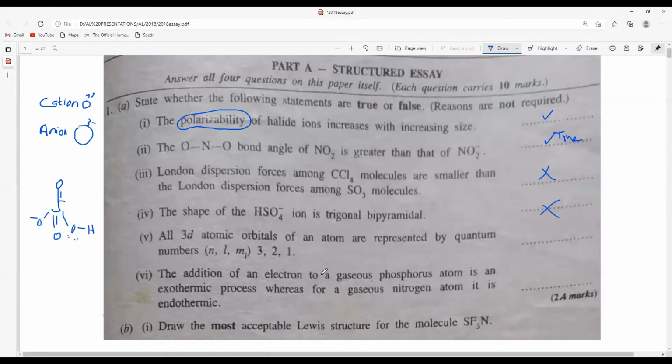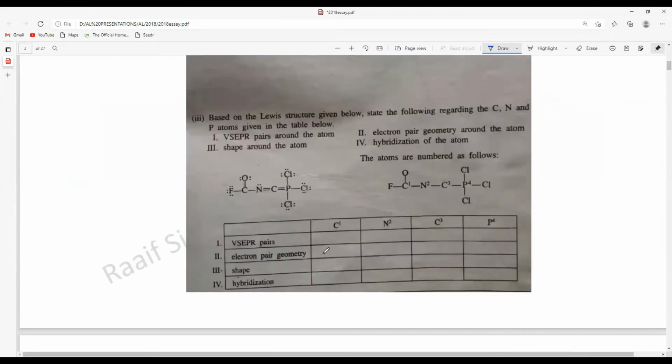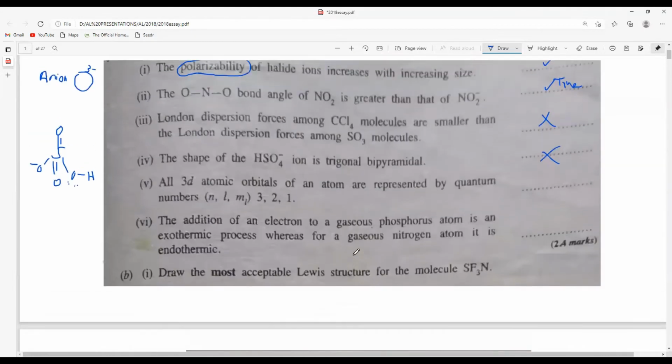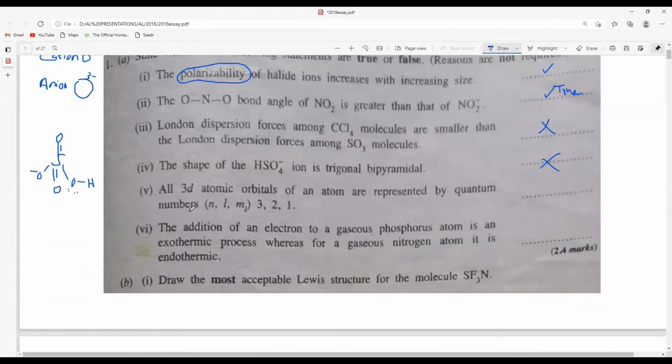They have to specify, for example, in these three structures, you see shape around carbon 1, nitrogen 2, carbon 3, P4. So you have to specify like that. Right. So question number 5.